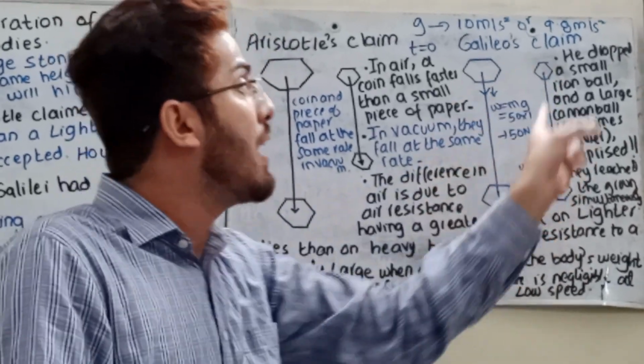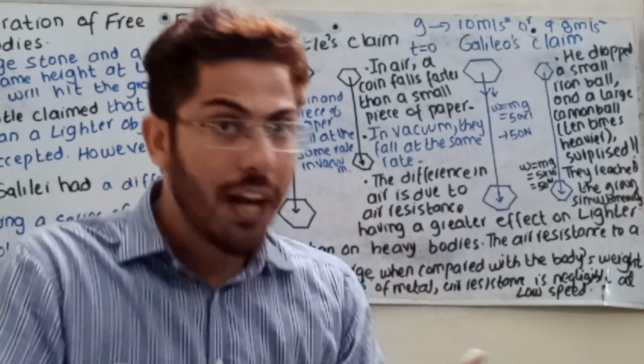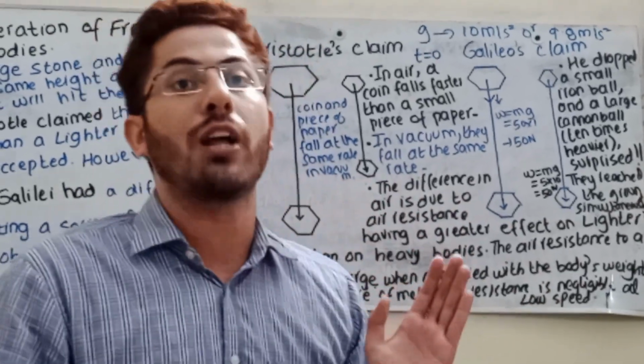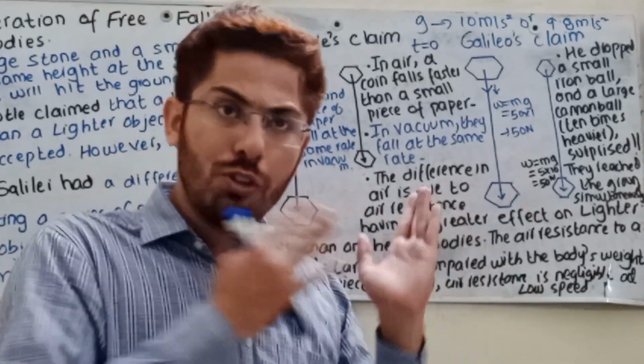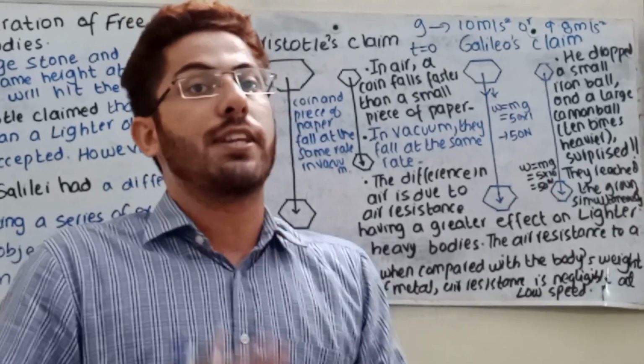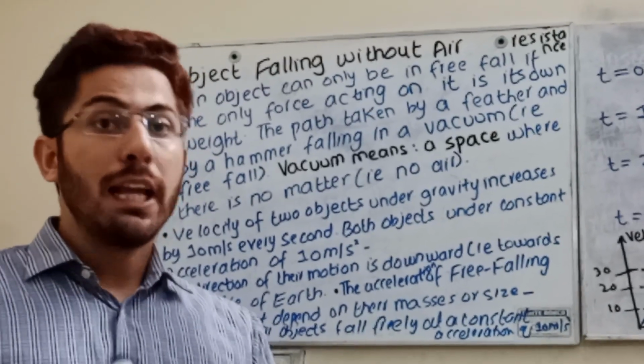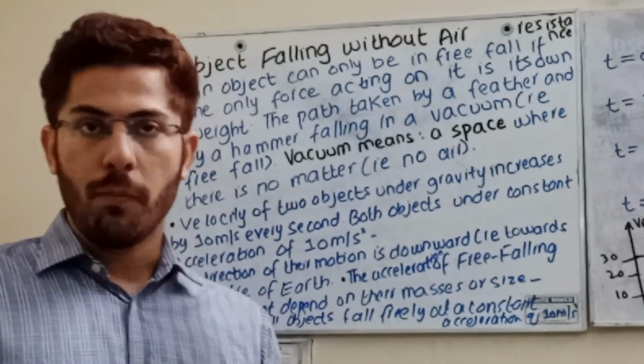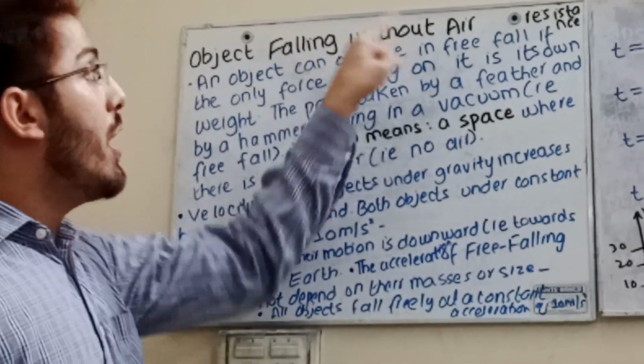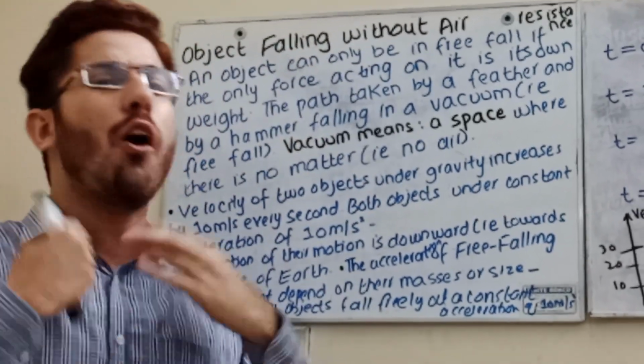That's why Galileo's concept was accepted and Aristotle was wrong. But they were both great scientists, and they definitely improved their calculations. Now we are dealing in detail with what it means for an object to fall without air resistance.